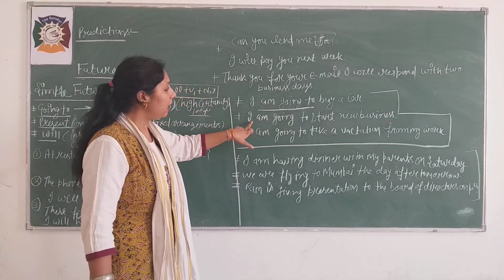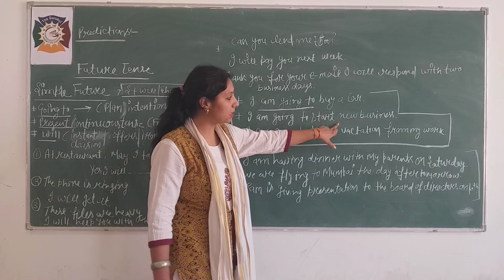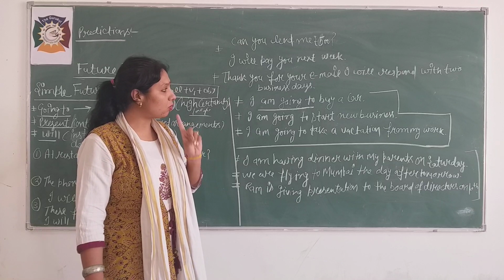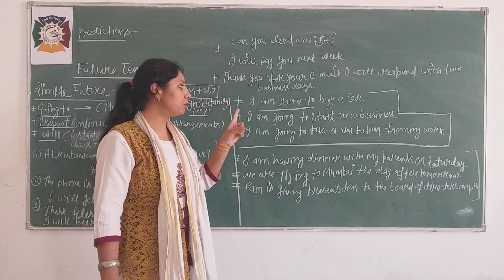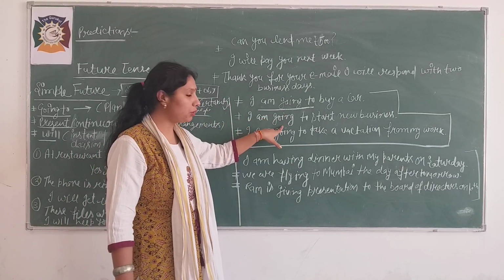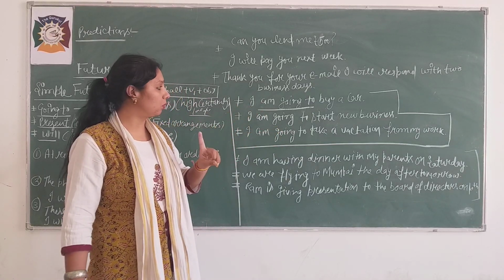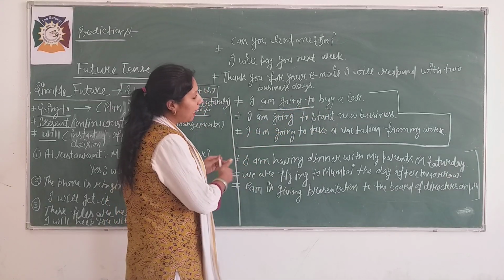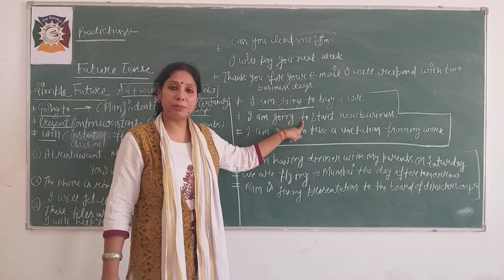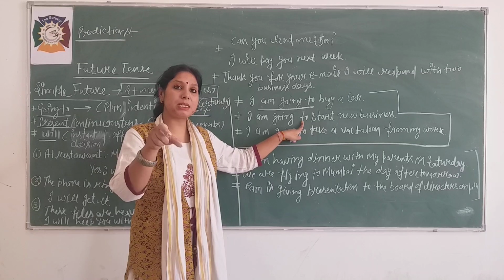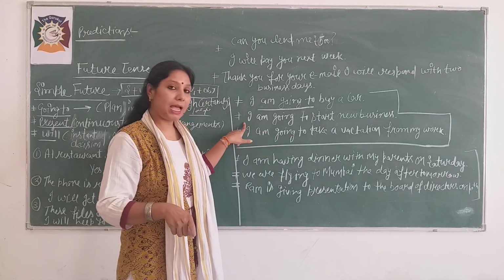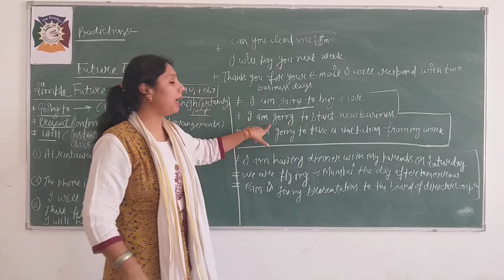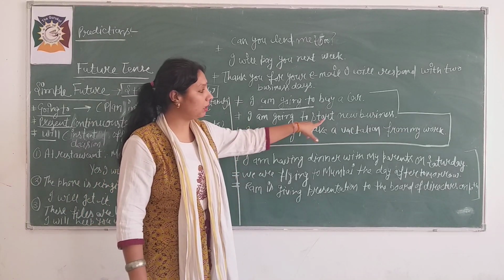Is it clear, beta? I am going to start a new business. People use will there. This is right, but if the question comes where we should use going to and where we should use will, it should be clear to you. I am going to start a new business. See, beta, a plan is there. You can't start your business on the spot. You have to make some plan. And here also, I have made some plan to start my business. That's why I have used here, I am going to start a new business.